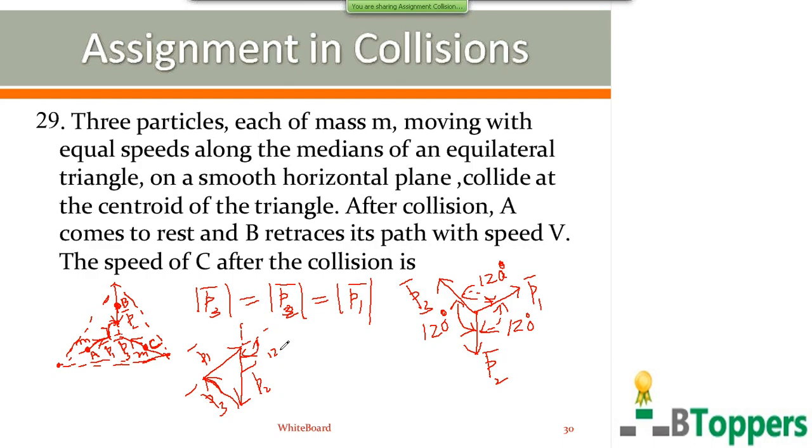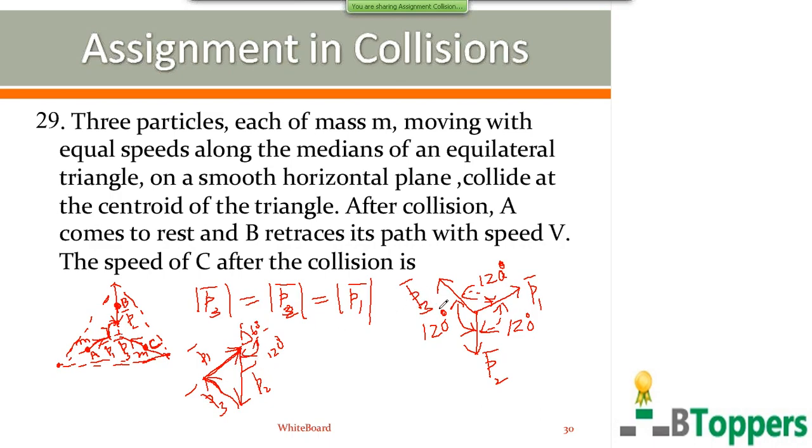This is 120 degrees, so this is 60 degrees. There is one conclusion which I discussed as a corollary to the triangle law of addition of vectors. If three vectors can be graphically represented along the three sides of a triangle, all taken in the same order, that means one vector attached to the other vector, then the magnitude of their vector sum is 0. So based on this conclusion, which I have already discussed,